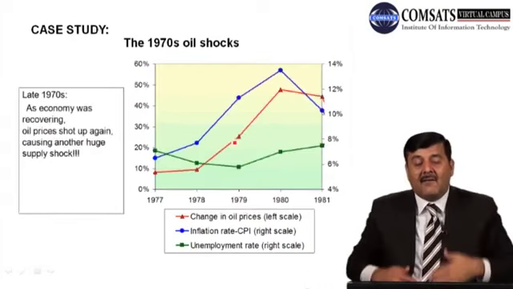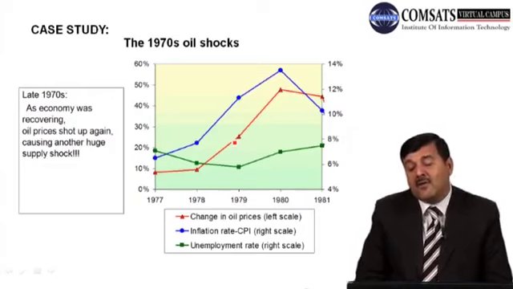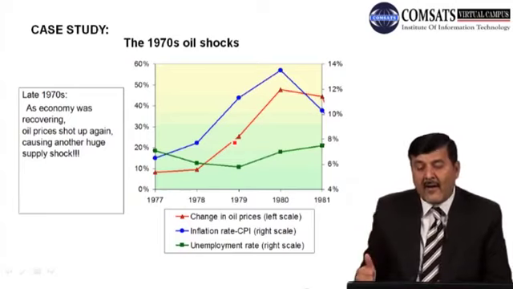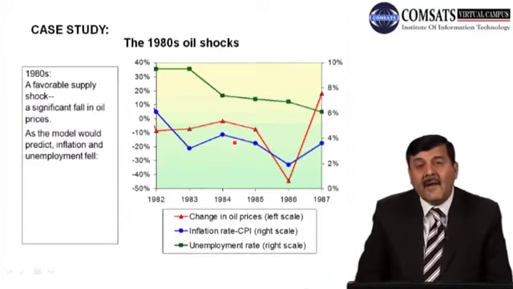So in the late 1970s, as the economy was recovering, oil prices shot up again. तो दोबारा बढ़ना शुरू हो गया. What happens? Causing another huge supply shock. जिसकी वजह से दोबारा supply shock आ गया, and then it creates inflation, it creates unemployment, it reduces output level in the economy. In the 1980s, a favorable supply shock, a significant fall in oil prices.